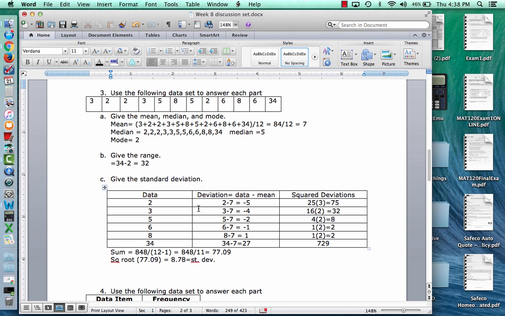Okay. So remember those steps. You take each data value, you subtract the mean, then you square them. Remember, if you have multiple data values, you need to multiply that value, then get the sum, divide by the number of data values minus 1, then take the square root to get your answer. Alright, I'm going to move this into two parts, so I'll be right back.